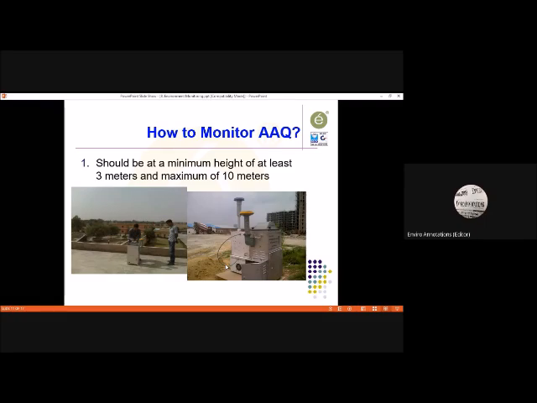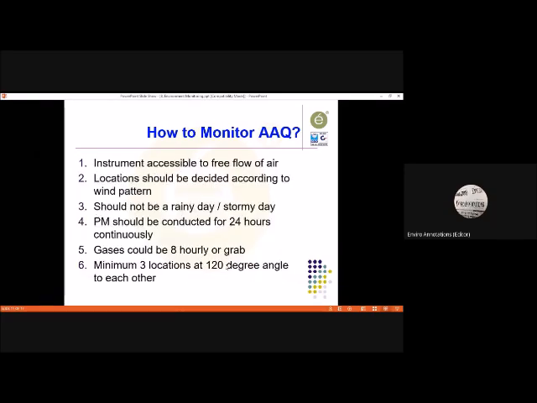Okay, you must note that the machines should be placed, first of all, at 3 meters minimum. Second, they should be placed at least 2 meters distance from each other. And if there is any obstruction, it should also be at least 2 meters away.